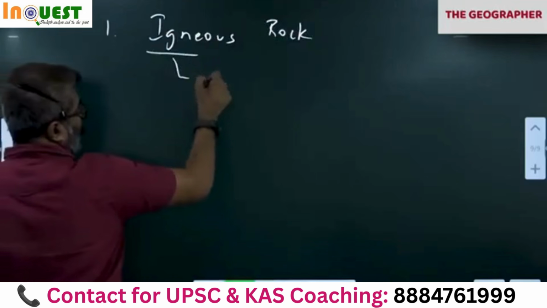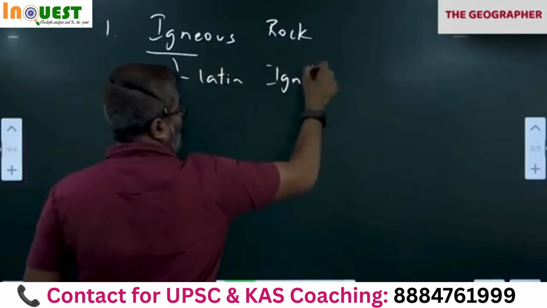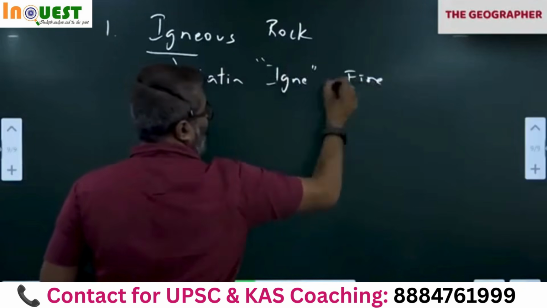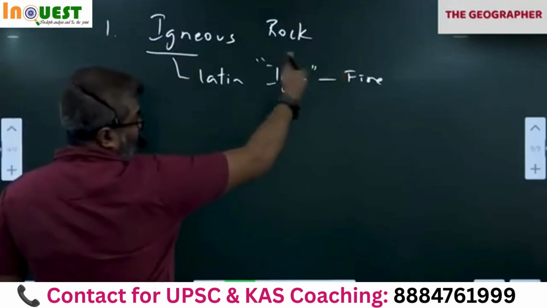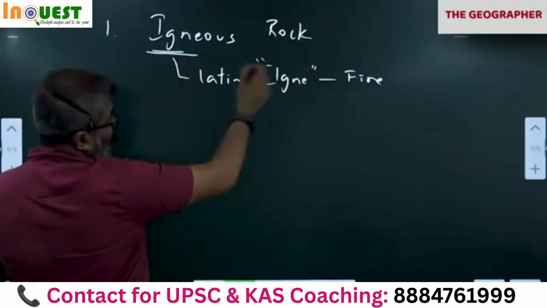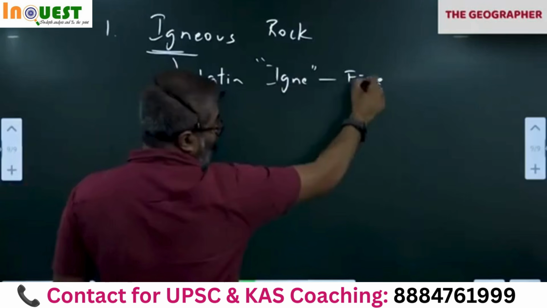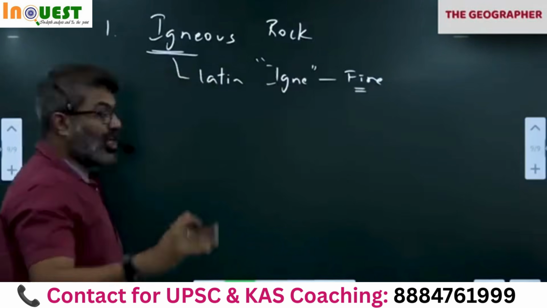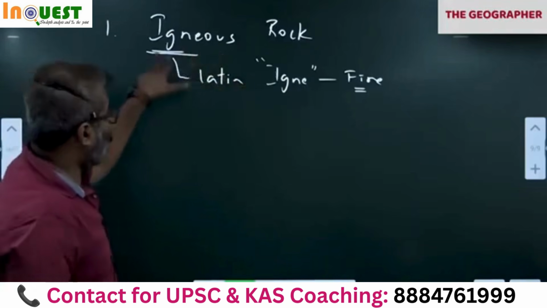The word igneous comes from the Latin word igni, meaning fire. Igni means fire in Latin. In Sanskrit, Agni. Agnishile in Sanskrit. Even in the local language we use the word Agnishile. In Latin, igni means fire. It means all those rocks which are formed from lava and magma are called igneous rock. Remember the pronunciation: igneous. Okay, igni and us. You have to remember, igneous.